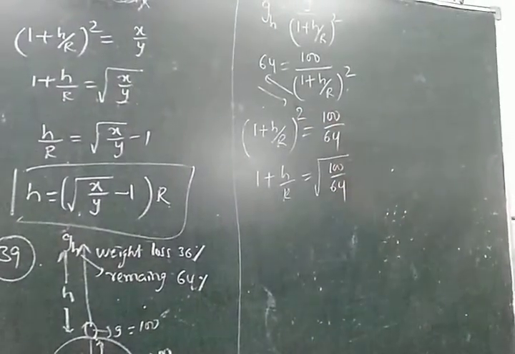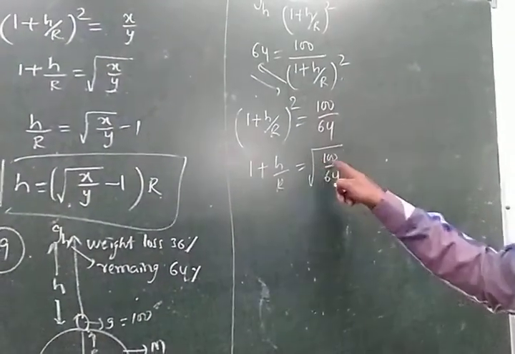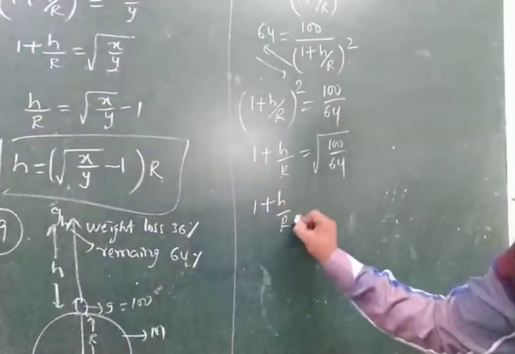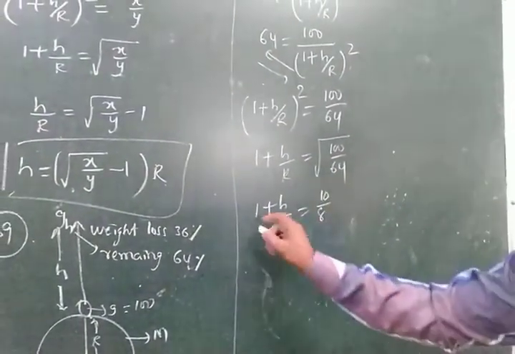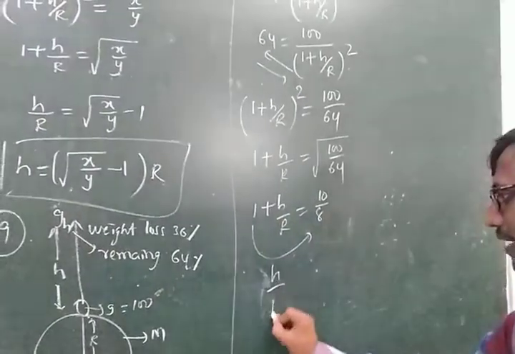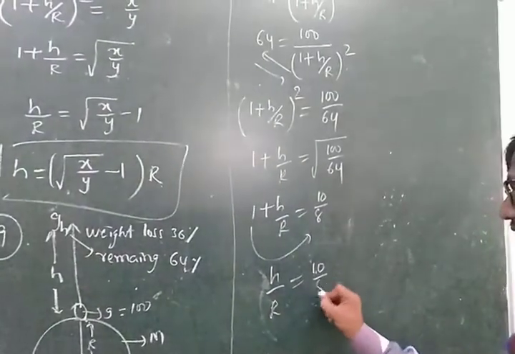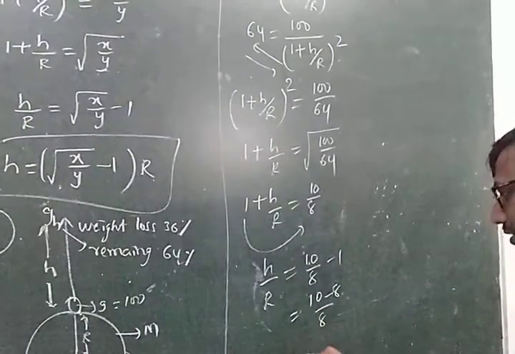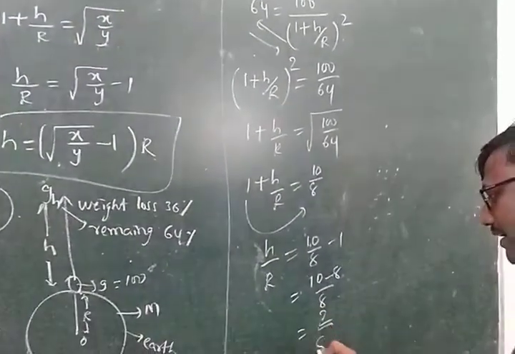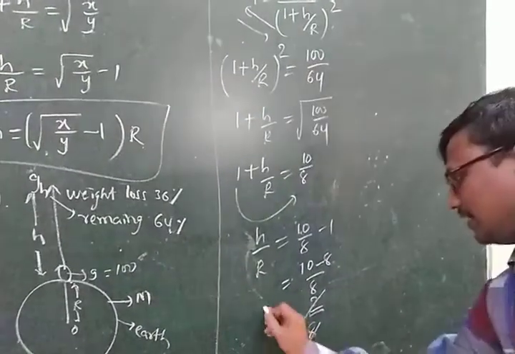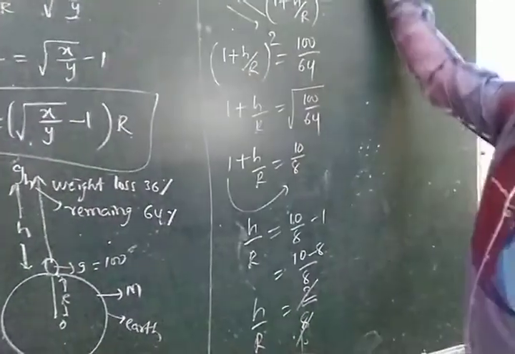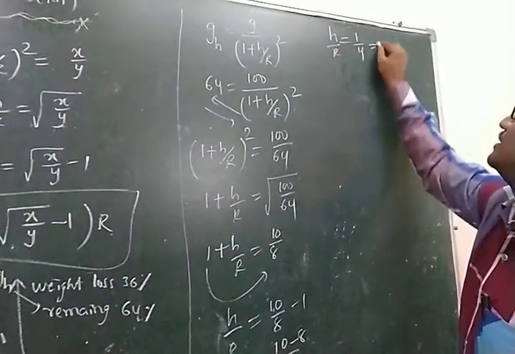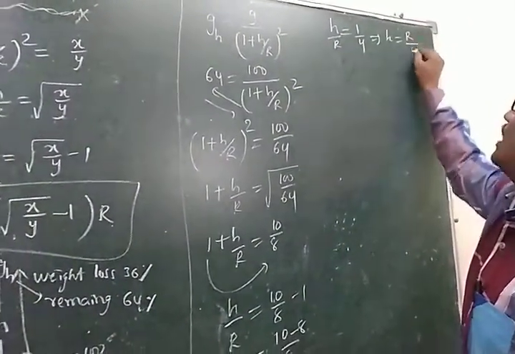Taking the square root on this side, the root of 100 is 10 and the root of 64 is 8. So 1 plus h by r is equal to 10 by 8. The 1 is taken to this side: h by r is equal to 10 by 8 minus 1. Take the LCM: 10 minus 8 by 8, that is equal to 2 by 8. Now cancel: h by r is equal to 1 by 4. Take the cross product, which implies h is equal to r by 4.